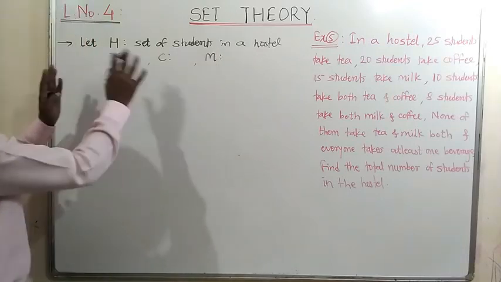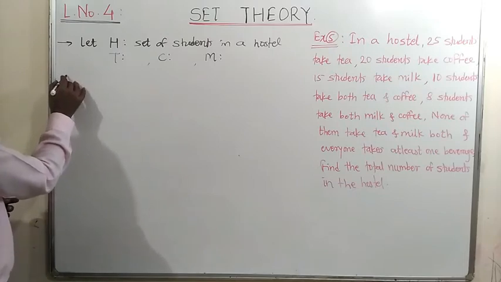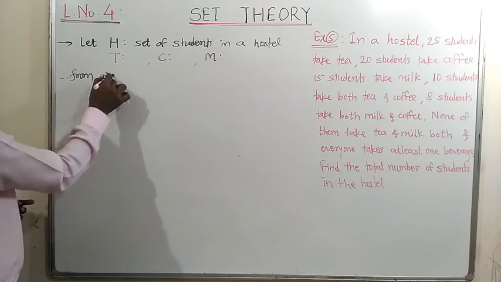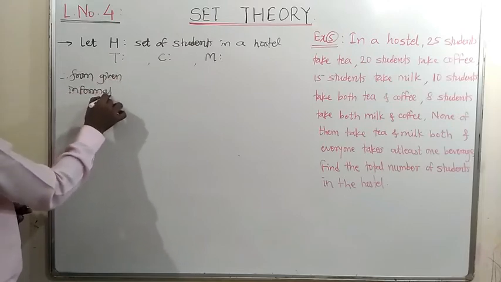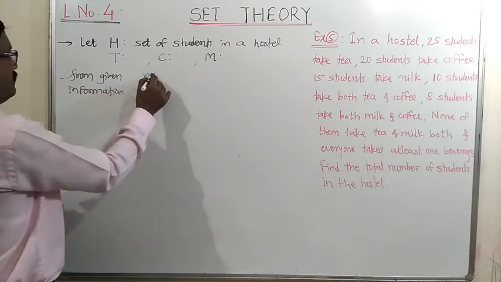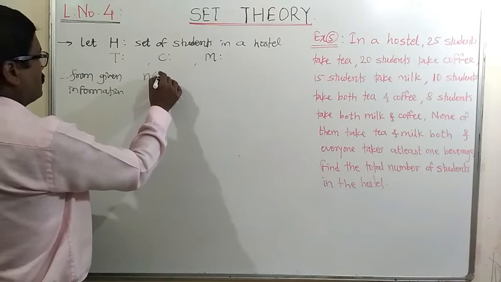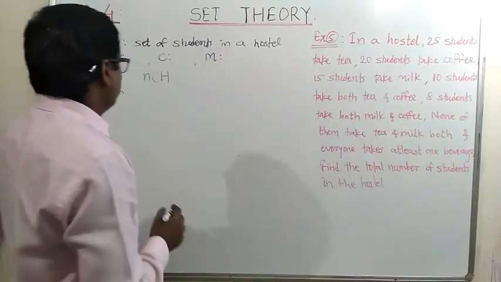Considering these symbols for sets, and from the given information, we can write the number of students in the hostel. Find the number of students in the hostel, that is asked here.